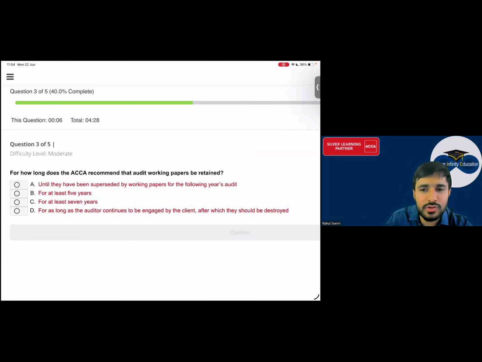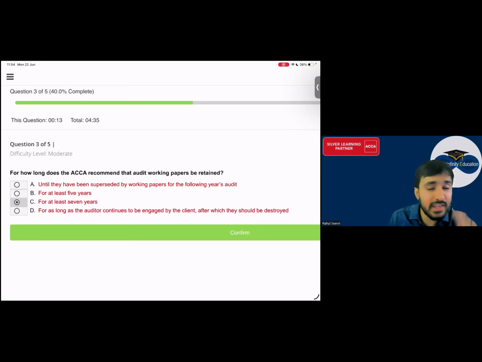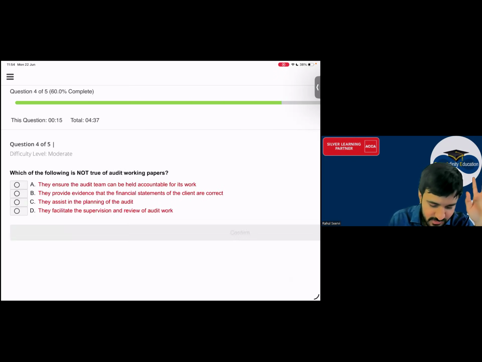अरे ACCA कितना साल बोलता है? 5 years की 7 years. 7 years. 7, 7, 7. IASB board says for 5 years. Yes, sir. Then, which of the following is not true for the audit working paper?